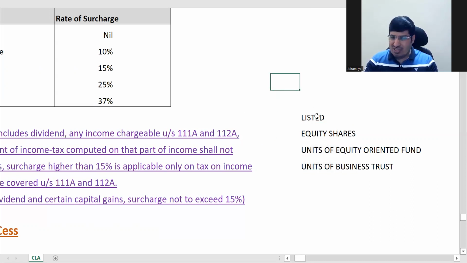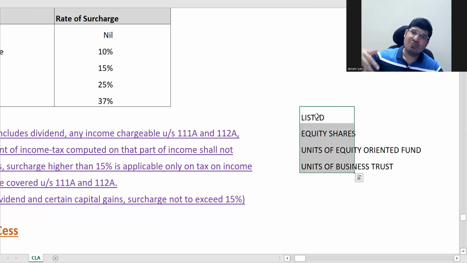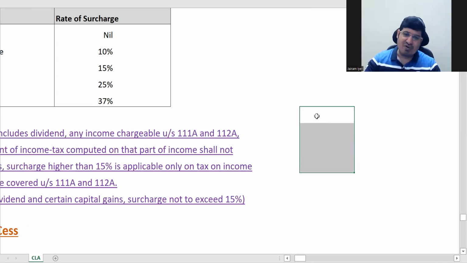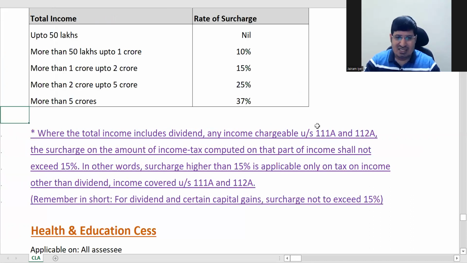Now don't break your head on this at this stage. When we go through your PGBP, capital gains and all that, then you'll automatically start understanding the meanings of these terms, which is why when at the end we come back, these things will make a lot more sense to you. So for this last sentence I have written, remember in short, that is what you require right now at this level.